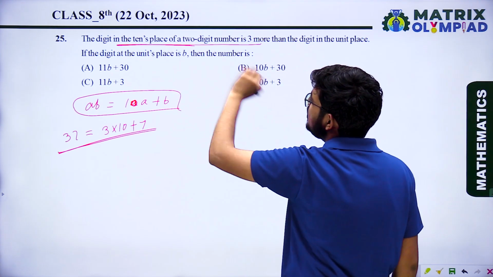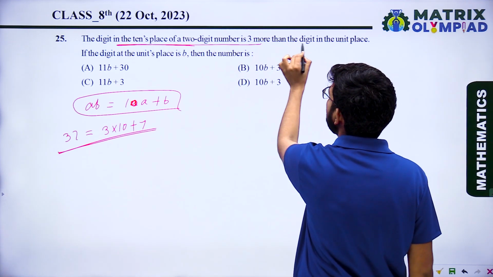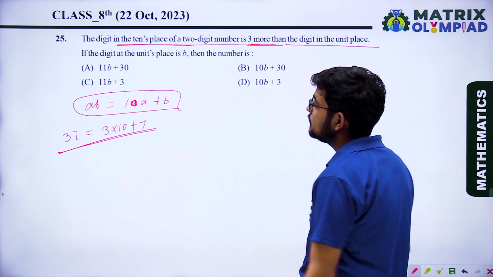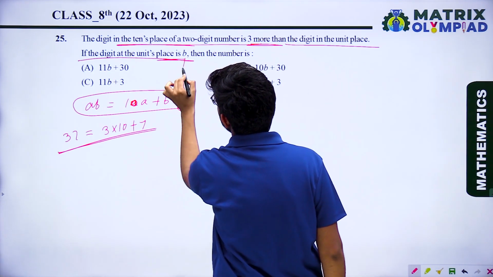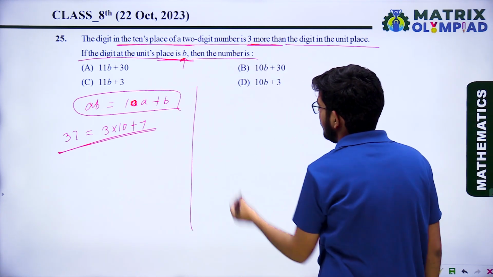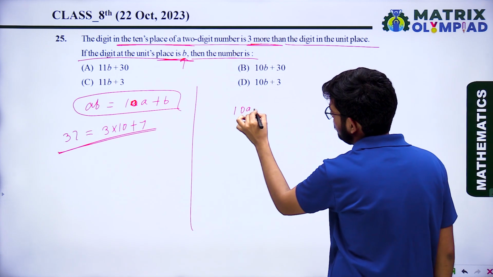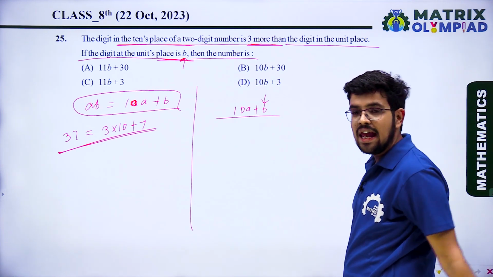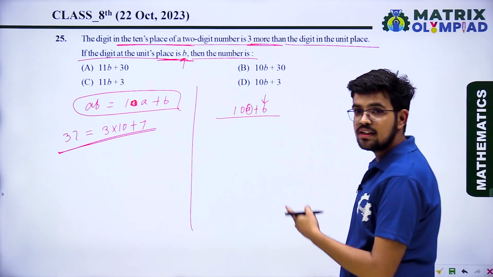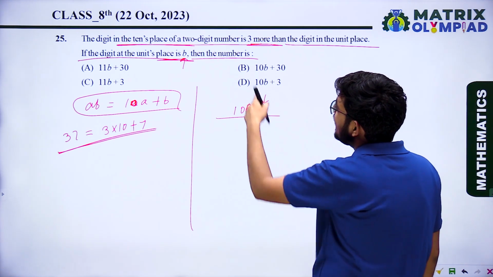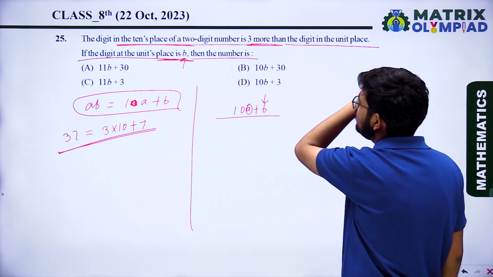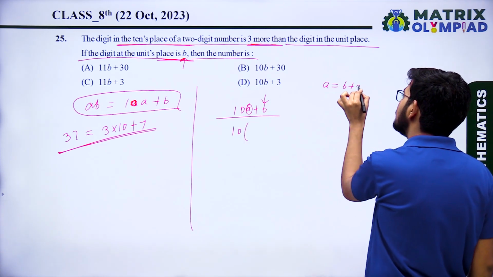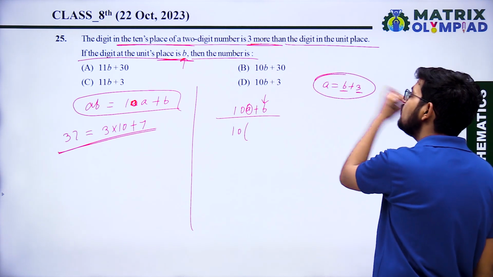The digit in the tens place of a 2-digit number is 3 more than the digit in the unit place. If the digit at the unit place is B, then the number is, it is saying that there is any number that is 10A plus B. It is the 2-digit number and the unit digit is B. And the tens digit is 3 more than the digit in the unit place.